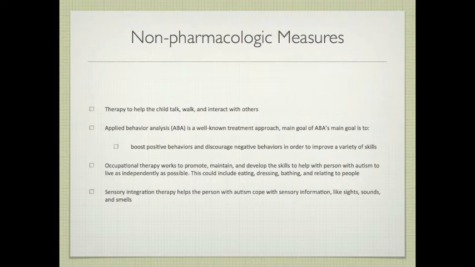Occupational therapy works to promote, maintain, and develop the skills to help the person with autism live as independently as possible. Sensory integration therapy helps the person with autism cope with sensory information like sights, sounds, and smells. This can help someone who cannot tolerate certain sounds or does not like to be touched.